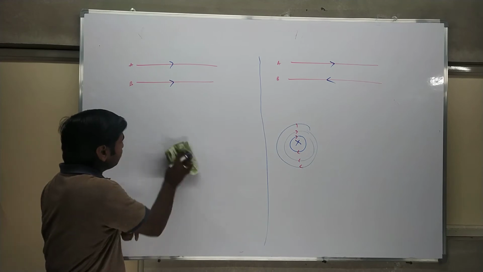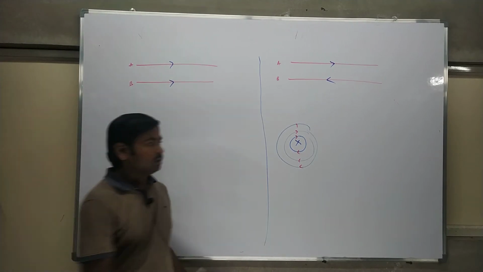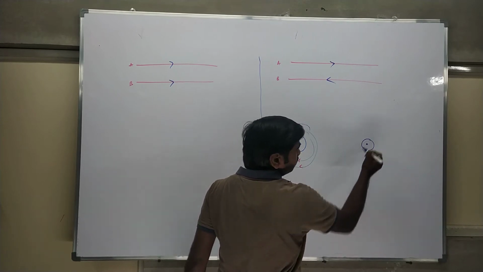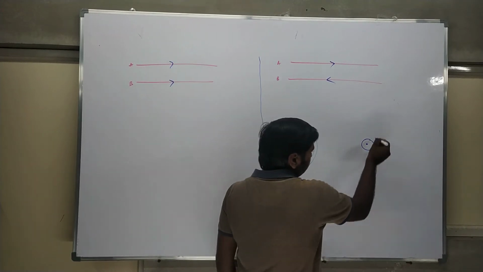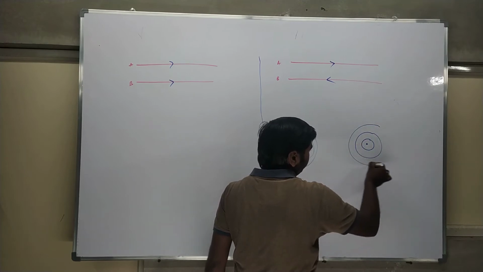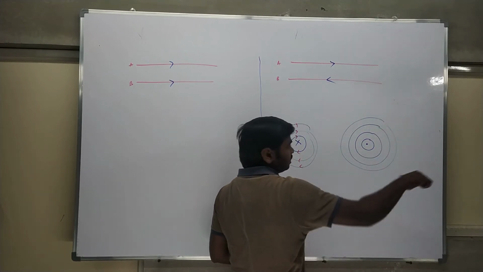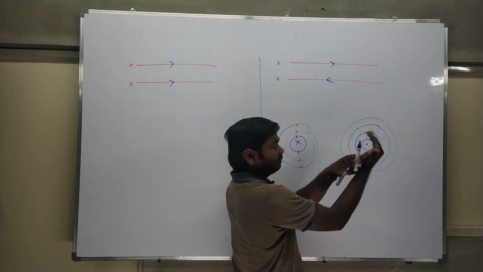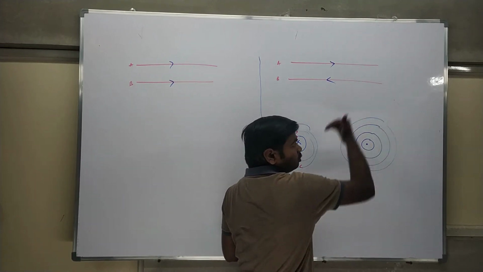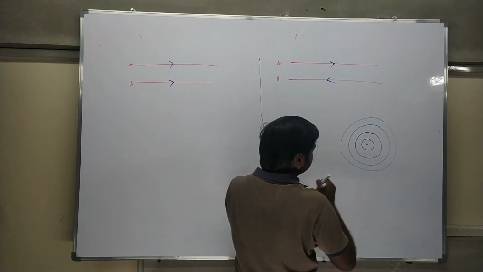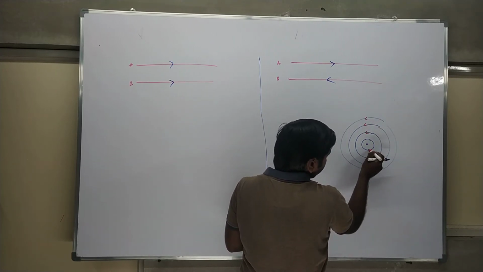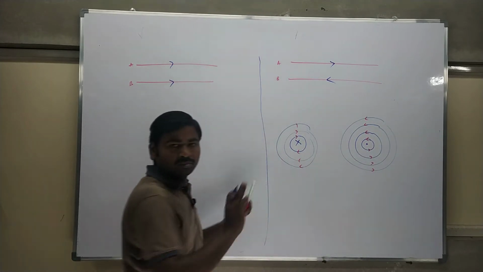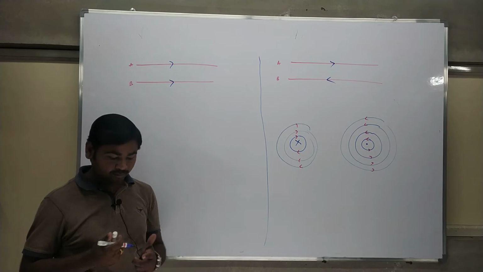What about the leaving direction? If current is leaving the conductor, what can you write? Current going inside is a cross, and if current is coming outside, the representation is a dot mark. According to the right hand thumb rule, the thumb is the current direction and the fingers are the flux direction. So it should be in a counterclockwise direction here. This concept is clear.